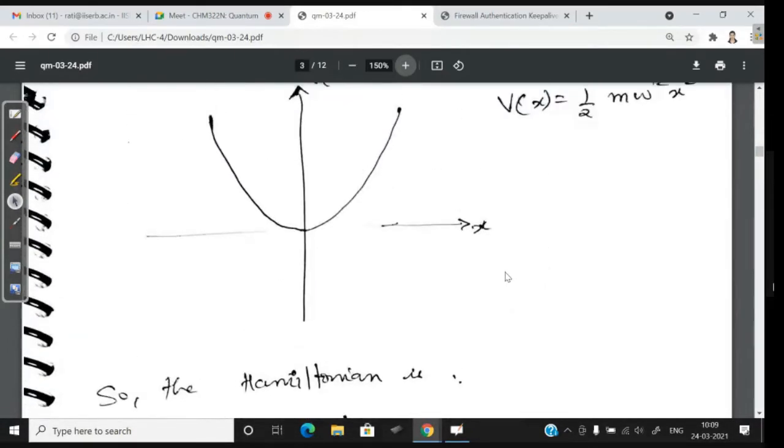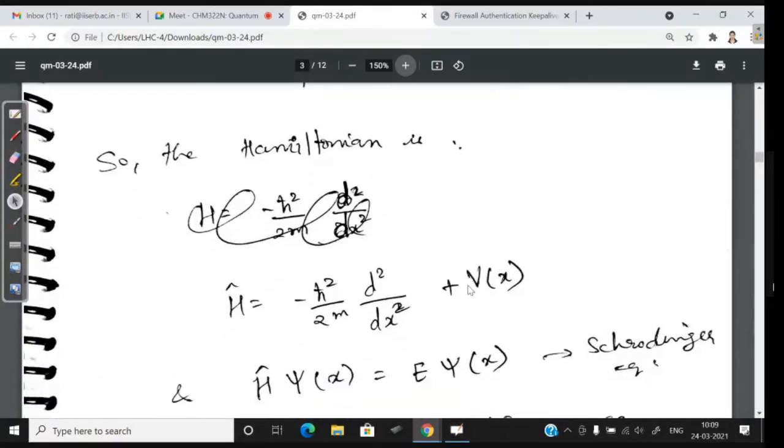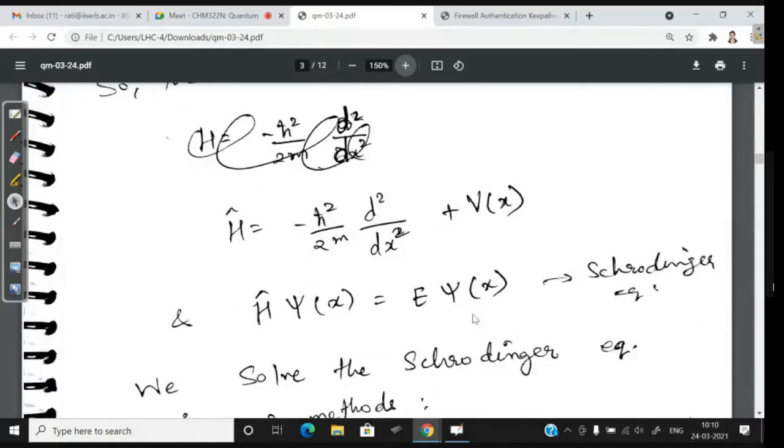All right, so the Hamiltonian is going to be the kinetic energy plus the potential energy. Kinetic energy has the momentum operator, and the potential energy will correspond to the harmonic oscillator problem that we have. So V of x is going to be half m omega square x square. So this is your Hamiltonian, and this is the Schrodinger equation that you need to solve.